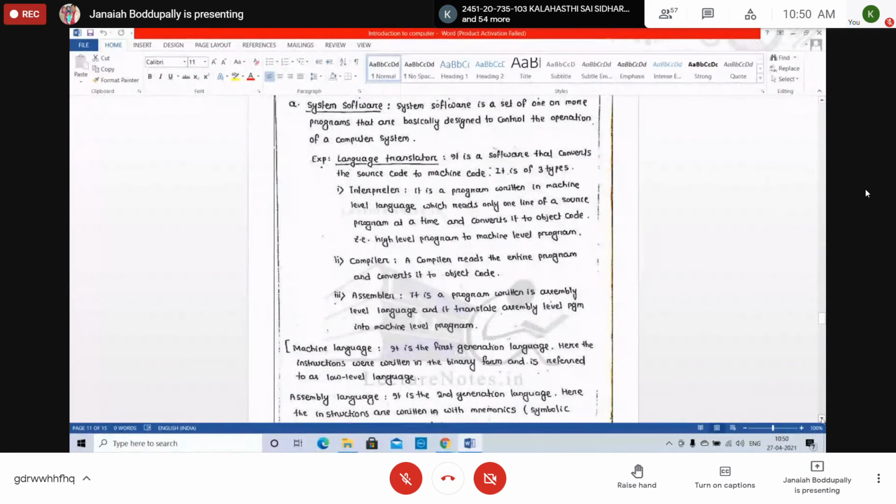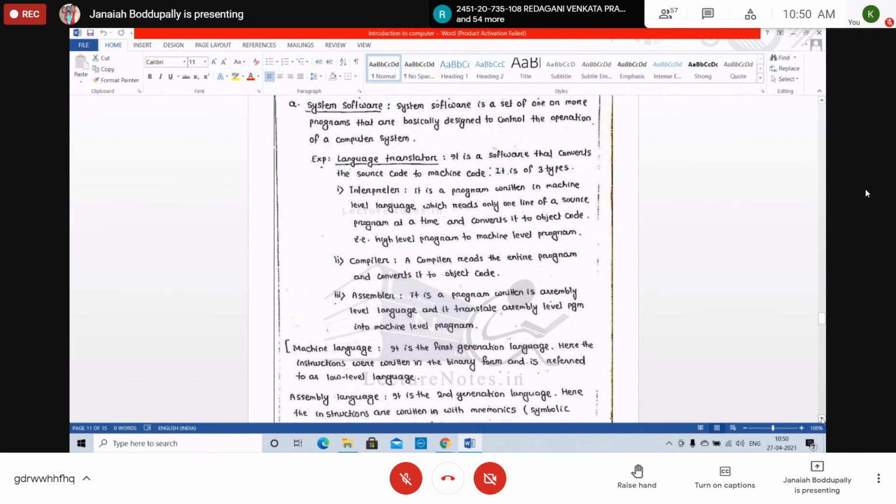Interpreter. It is a program written in machine level language which reads only one line of a source program at a time and converts it to object code. High level program to machine level program. But what is the difference between compiler and interpreter?